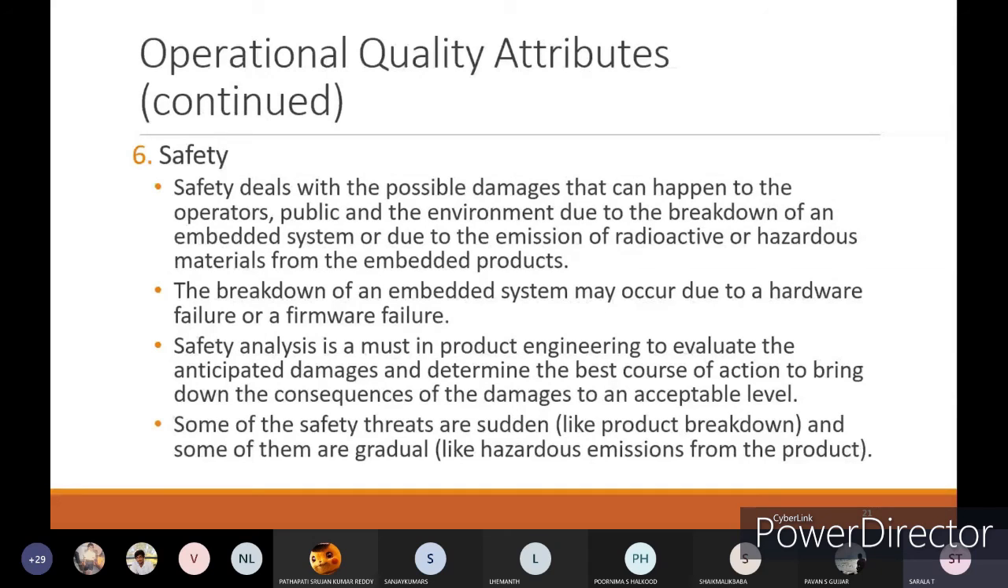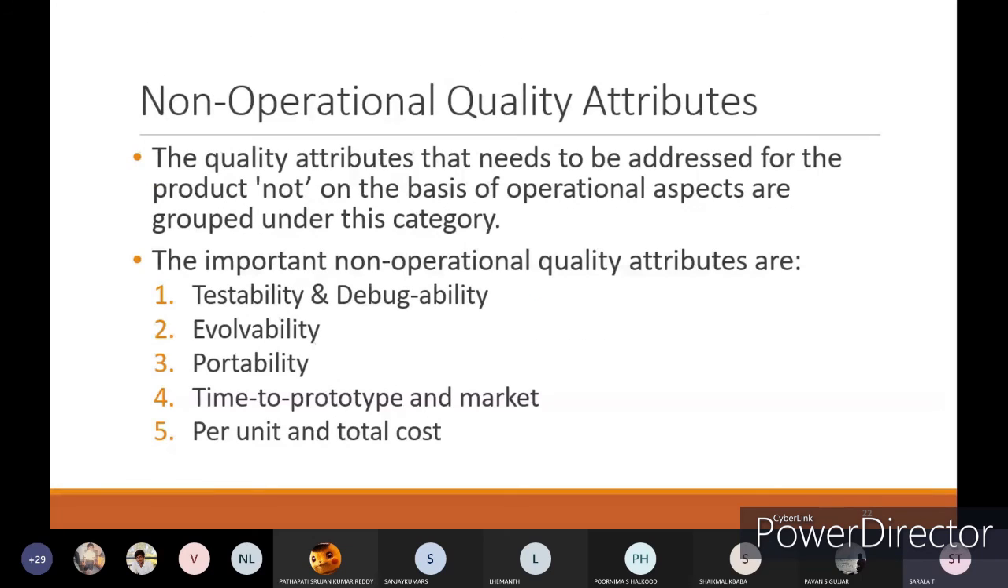Safety analysis has to be done. You have to find out the anticipated damages and you have to give proper safety for that. Some of the safety threats are sudden, like product breakdown, and some of them are gradual, like hazardous emission from the product. That is a safety related function. Next we'll go with the